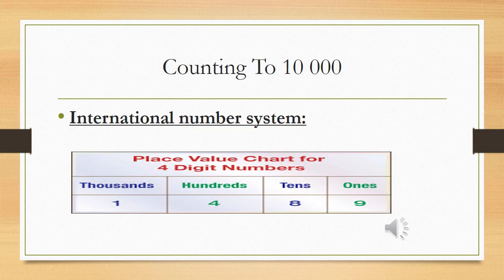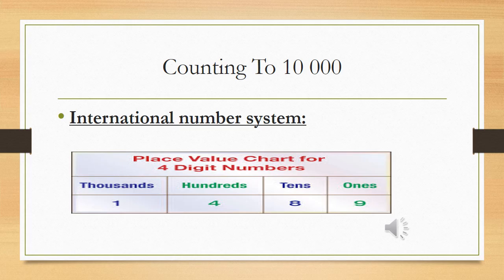There is a number that is 1489. So we say this number as 1489. But when we give it the place value or the counting number, we start from the right to left. Means from 9 to 8 to 4 to 1.